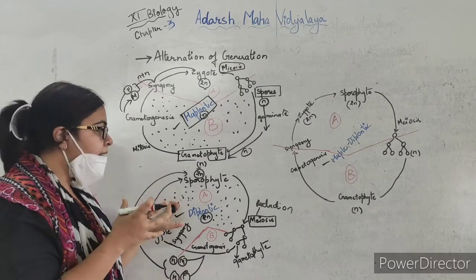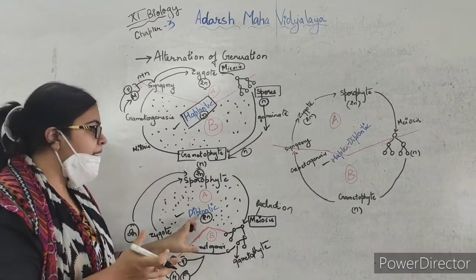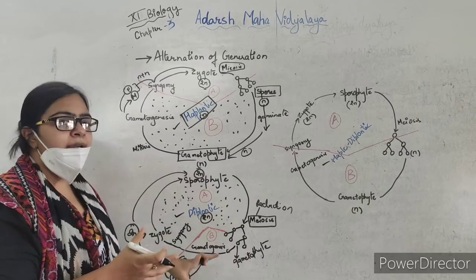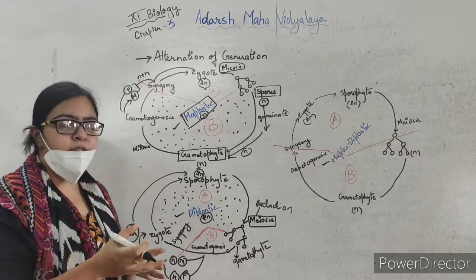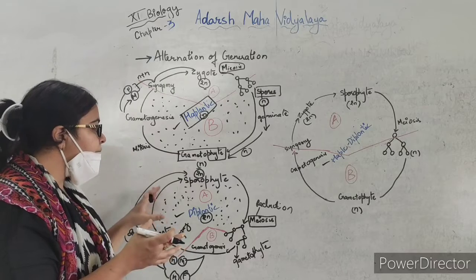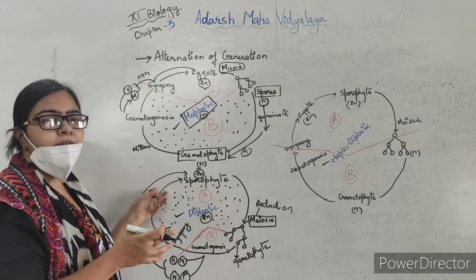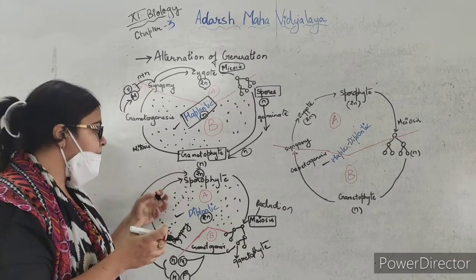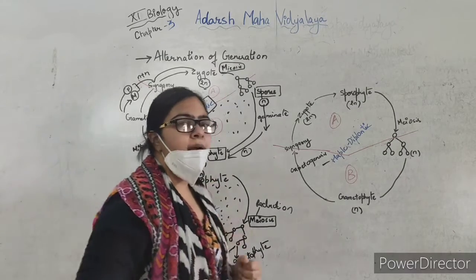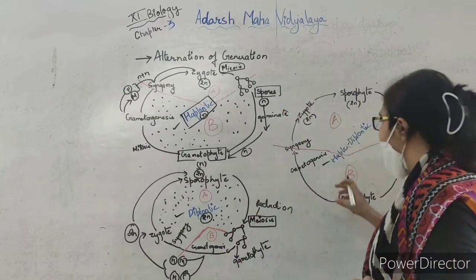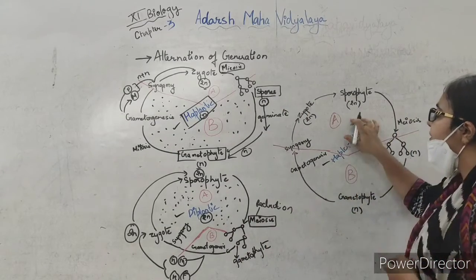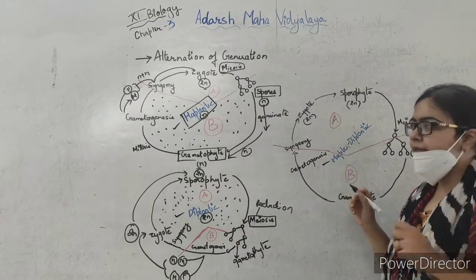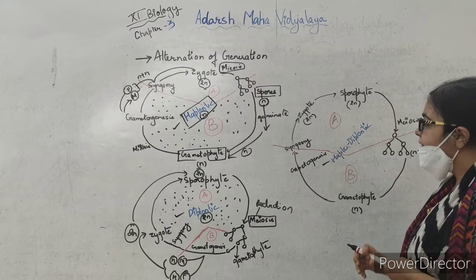So in that, the main plant body is diploid, and only the production of gametes and the gametophytic stage is single-celled. This is generally happening in the diplontic life cycle, and this is seen in gymnosperms and angiosperms. Now when we come to the haplodiplontic cycle, this is generally seen in the bryophytes and the pteridophytes, as we have already discussed here.